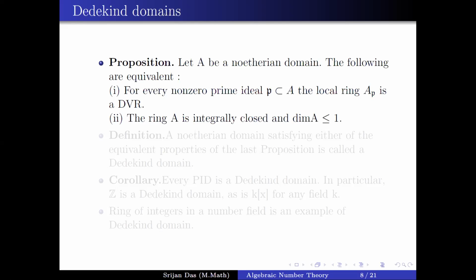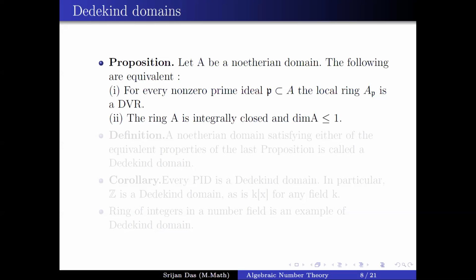So in order to fix this, Dedekind comes up with an abstract algebraic structure where unique factorization of elements may not hold, but at least the unique factorization of ideals absolutely holds there. So this is the main target theorem of today's lecture, and this is the context of how the Dedekind domains arise in the realm of number theory.